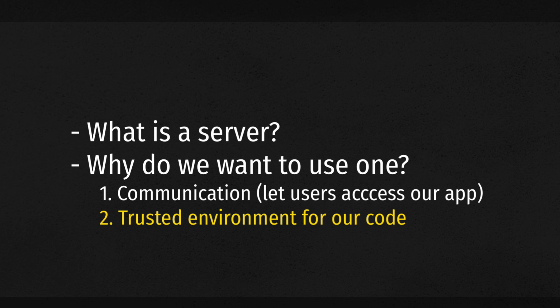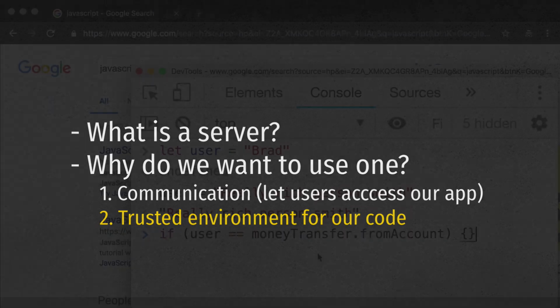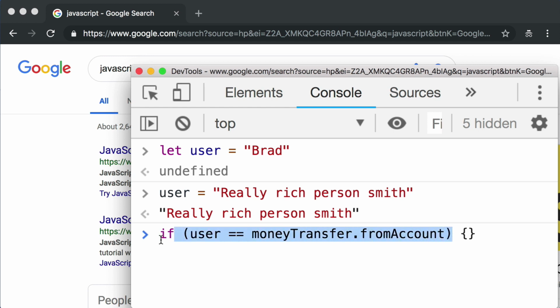So getting back to reason number 2 of why we want a server, trust issues, we need to run this decision-making code in a trusted environment. And we can never truly trust the user's web browser.